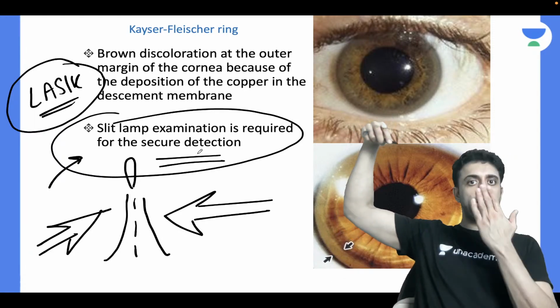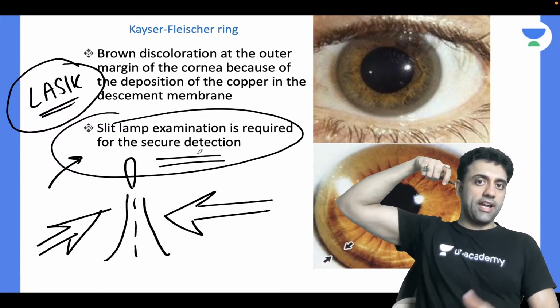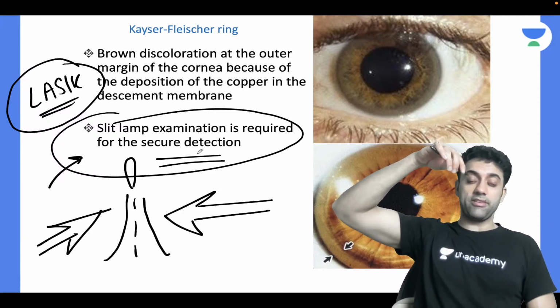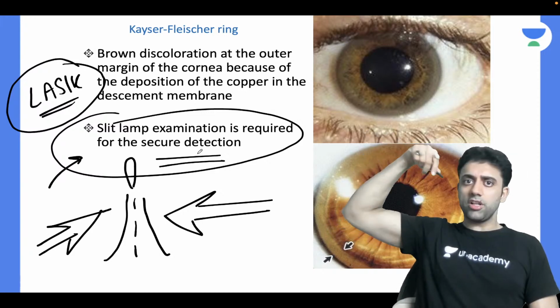So the patient was sitting like this and he was putting a torch laterally from the side, and he was telling me, Anand, there is a slit lamp examination. There is a KF ring. Anand, see, there is a KF ring. He just put a torch like that.